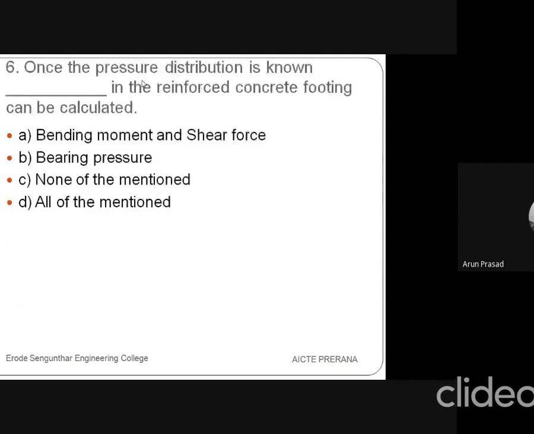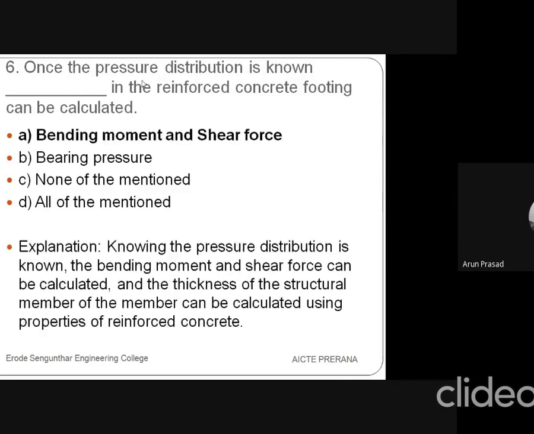Then the sixth question is, once the pressure distribution is known, dash in the reinforced concrete footing can be calculated. The first option is bending moment and shear force, second one is bearing pressure, third one is none of the mentioned, and fourth one is all of the mentioned. So the answer is bending moment and shear force. We have already studied bending moment and shear force in engineering mechanics and strength of materials, isn't it? In the soil mechanics topic also, when we design a trapezoidal footing, rectangular footing, or strap footing, we have to design that footing, isn't it?